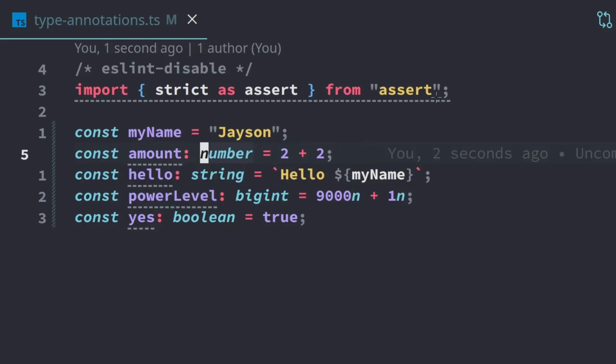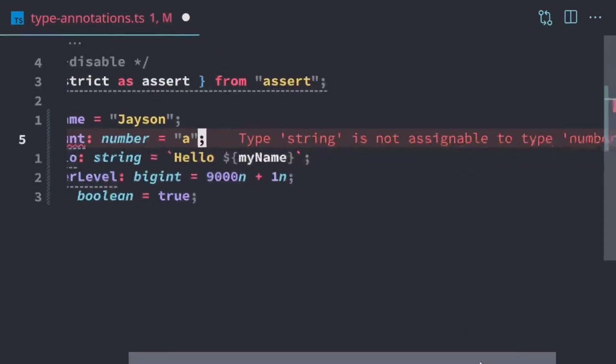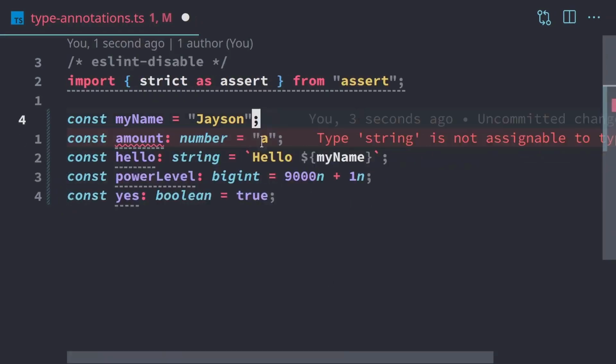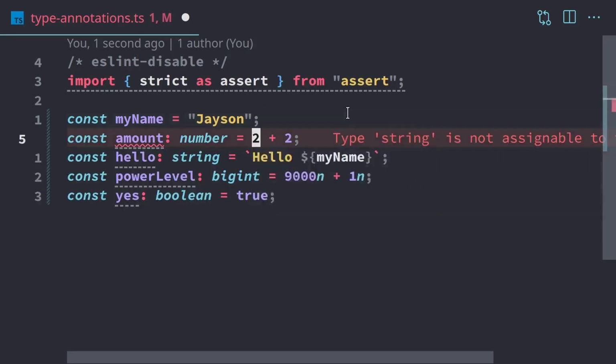If we were to change this, for example, we'll just change this to the letter A, we're getting an error right away. It says type string is not assignable to type number. And that makes sense because we're telling TypeScript that for this variable amount, we have to have a number, but we're giving it a string. So TypeScript says, nope, you can't do that. It's not going to work. So the way to fix that is we just have to have some kind of number.